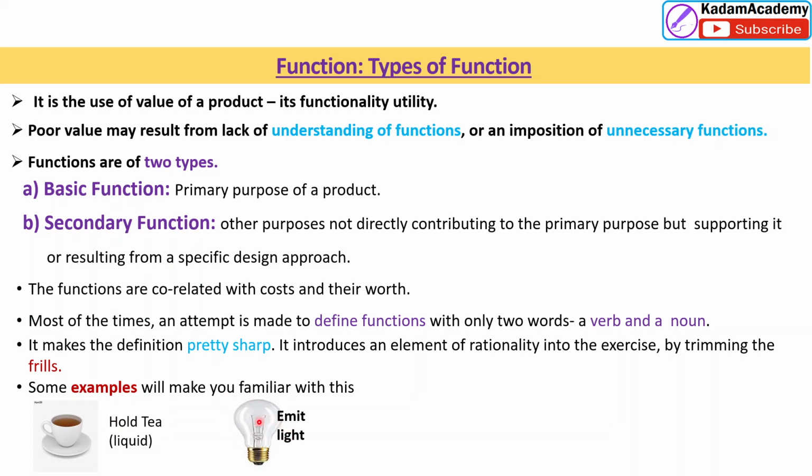What is the function of this bulb? Emit light. Then this is the lighter. What is the function of this one? Basic function, provide ignition. There may be secondary functions: aesthetic look, its material, its cost, how to reduce it. These are the secondary functions for these products.